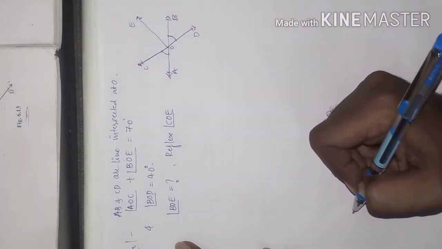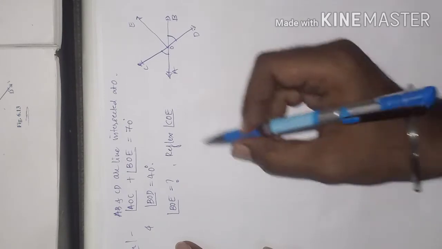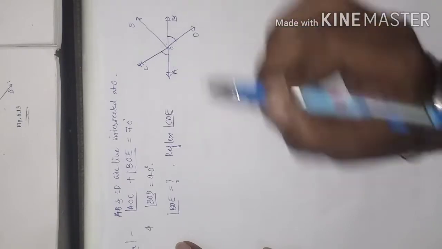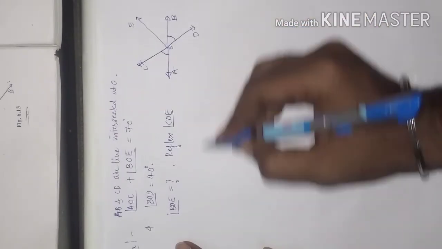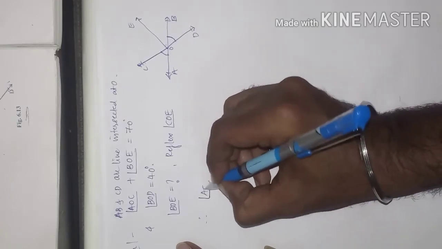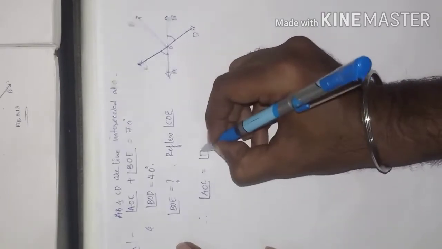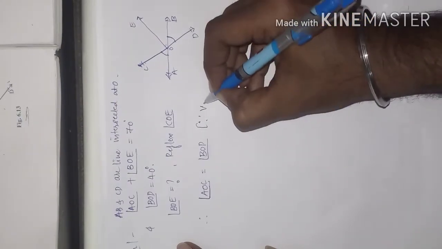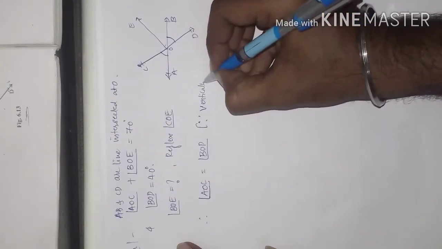That means angle BOD is equal to angle AOC because of vertically opposite angles. So angle AOC is equal to angle BOD. Why? Because of vertically opposite angles.